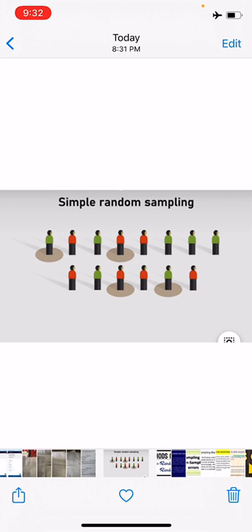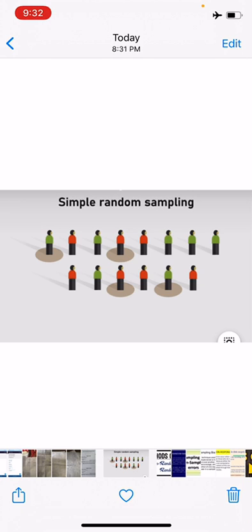In the example I have told you, all 300 sampling units, which is called the sampling frame of the population, have an equal chance of being included in the sample of 30 units. This is also called the lottery method.